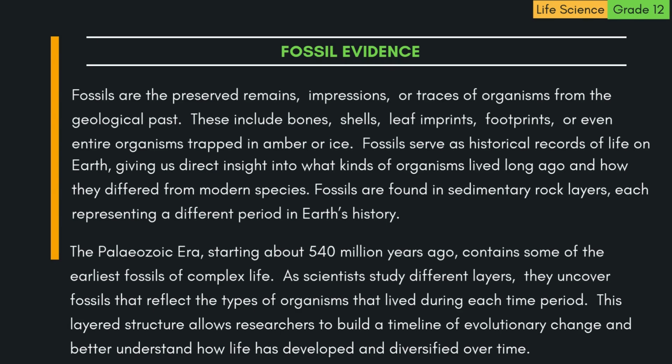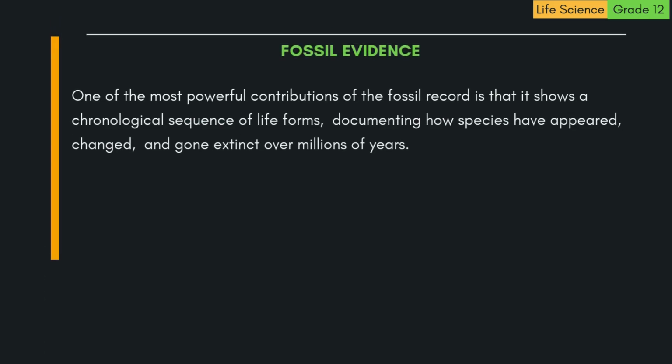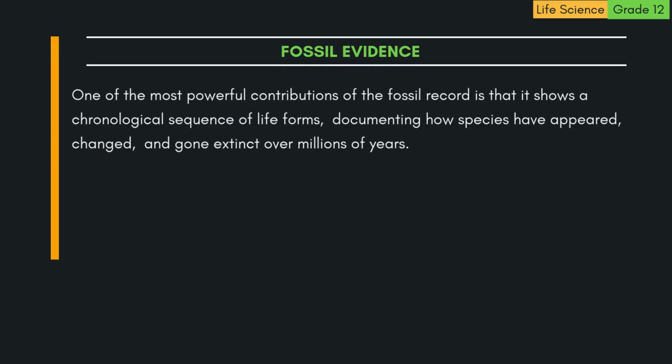This layered structure allows researchers to build a timeline of evolutionary change and better understand how life has developed and diversified over time. One of the most powerful contributions of the fossil record is that it shows a chronological sequence of life forms, documenting how species have appeared, changed, and gone extinct over millions of years.